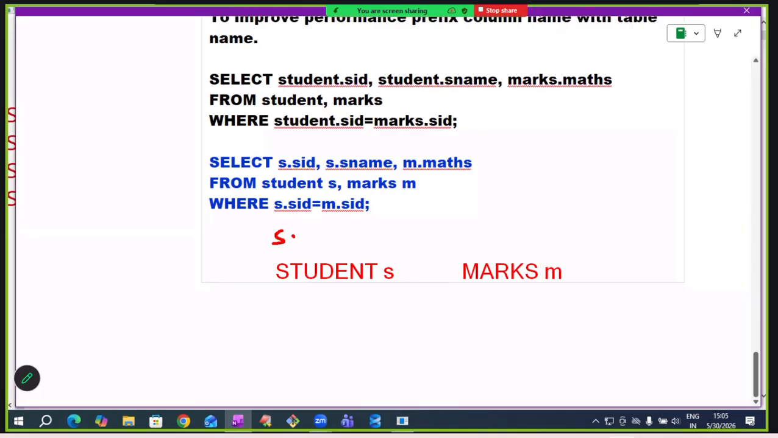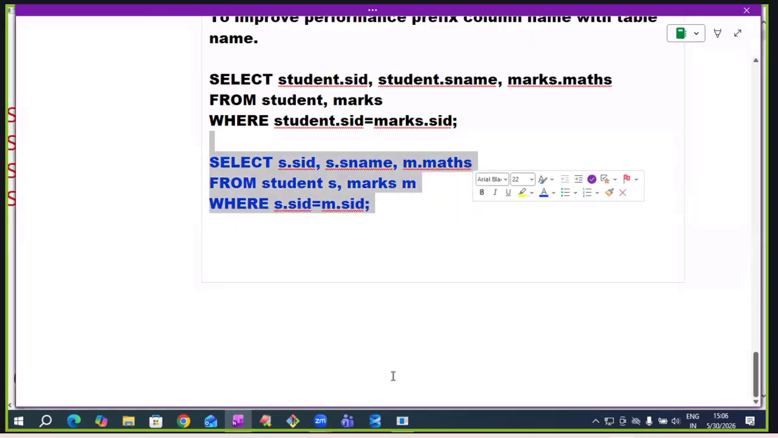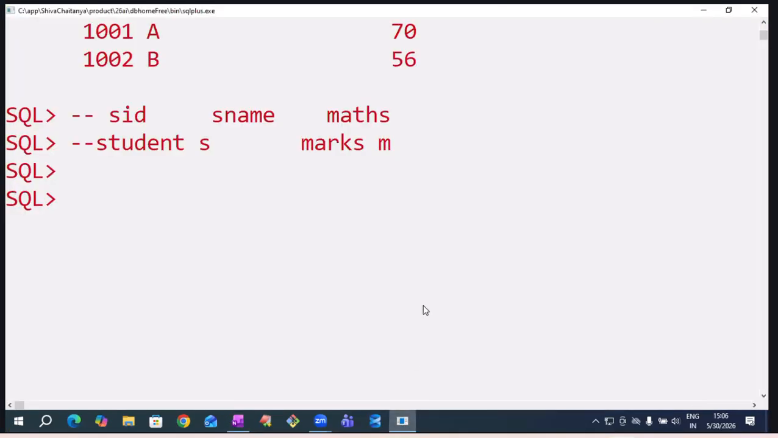SID and SNAME columns are available in the S table. The mass column is available in the marks table. So write like this: select S dot SID, S dot SNAME, M dot mass from student S, comma marks M, where, write the join condition as S dot SID equals M dot SID, because the common column is SID. If the student table SID equals the marks table SID, join them. This is the query. This is my requirement, sir.